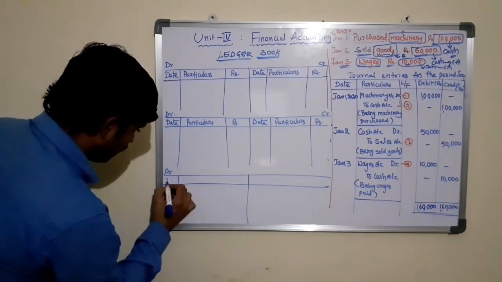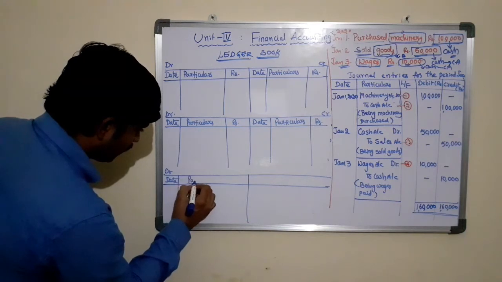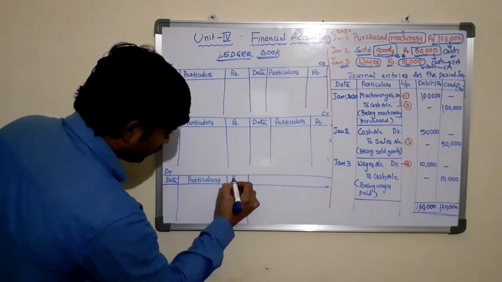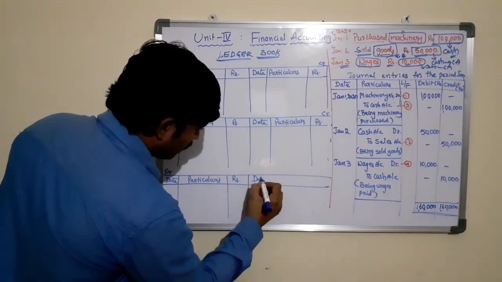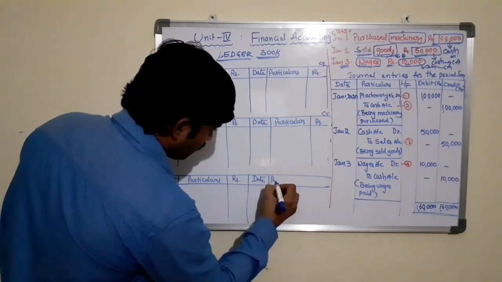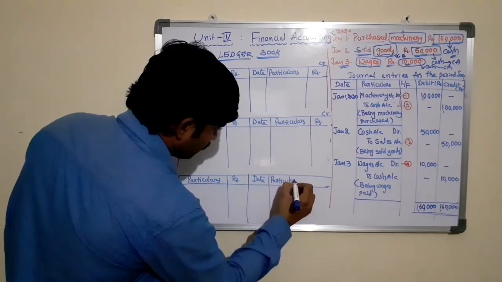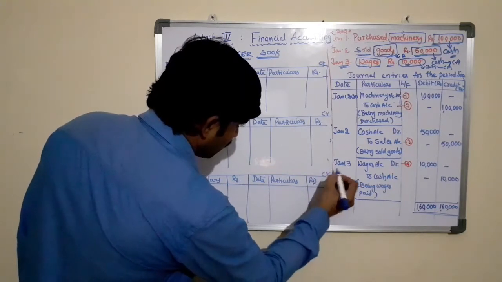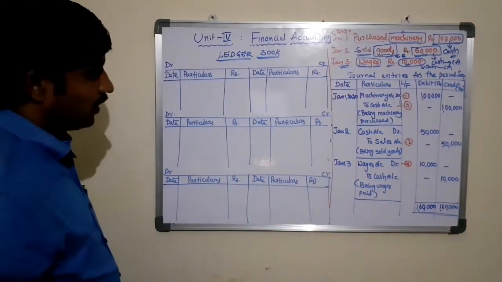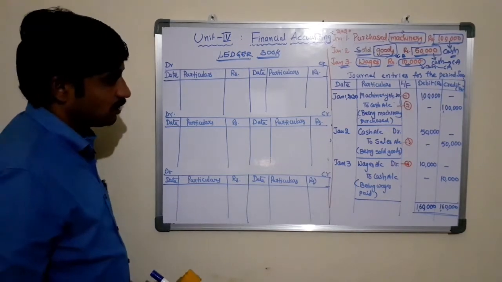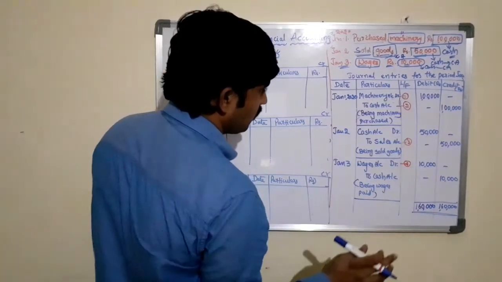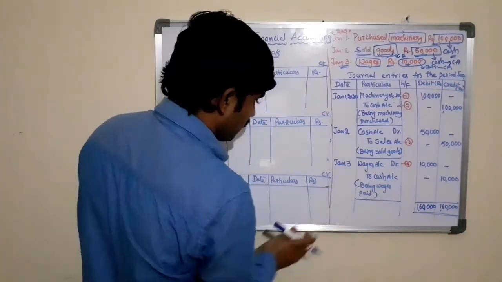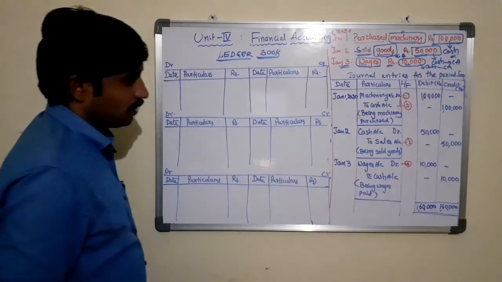Again the third one, date, particulars, amount in rupees, date, particulars, amount in rupees. Also credit, debit. So we are preparing as of now only 3 accounts, that is machinery account, cash account, sales account. So we are not preparing wages account because there is no space here, right?